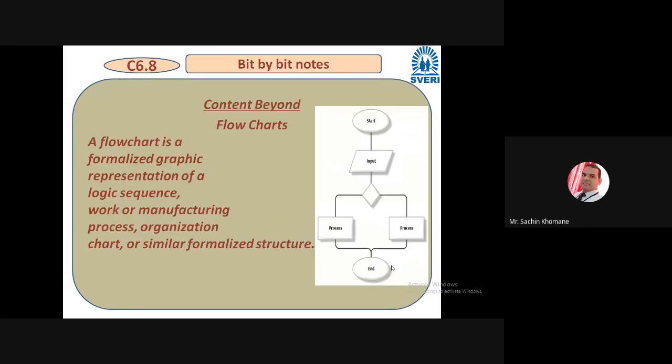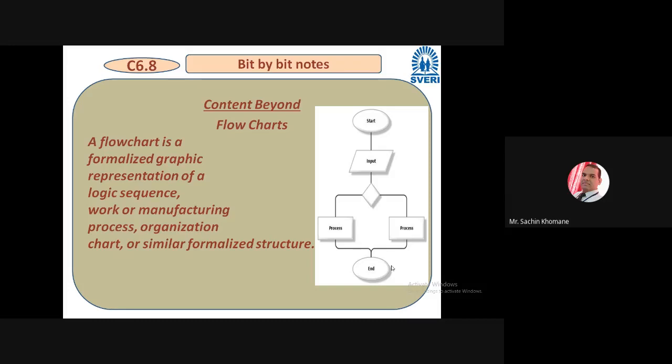So last content, one more tool is there. We have seen six tools. One more tool is missing in the syllabus, that is flow charts. The diagram itself is sufficient for you people. You will understand the meaning of a flow chart.